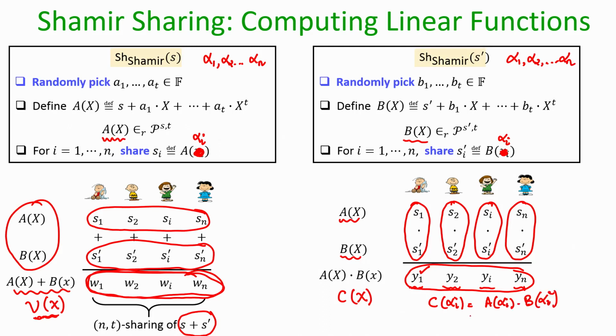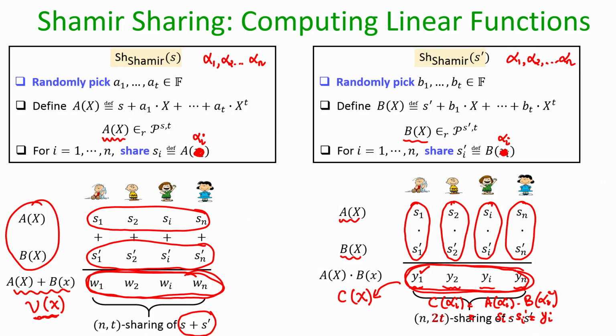A of alpha i is S i, the ith share of the value S. B of alpha i is the ith share of S prime, namely S i prime, and as per the multiplication operation that each party has performed, this is nothing but y i. So, indeed these values y 1 to y n lie on the polynomial C of x at x equal to alpha 1, alpha 2, up to alpha n.